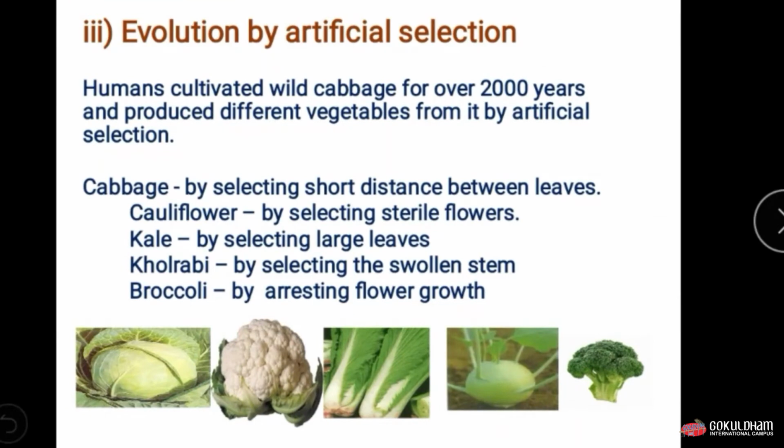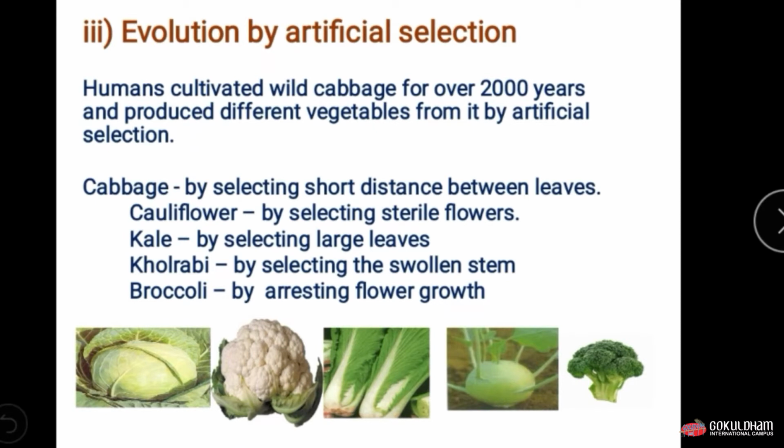Next is evolution by artificial selection. Humans cultivated wild cabbage for over 2000 years and produced different vegetables from it by artificial selection. By artificial selection we can produce different varieties of a particular animal or particular plant.